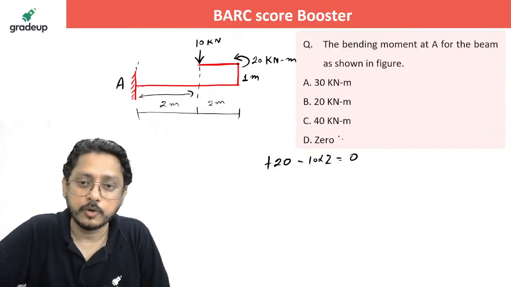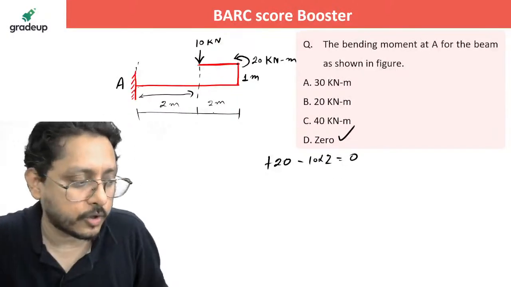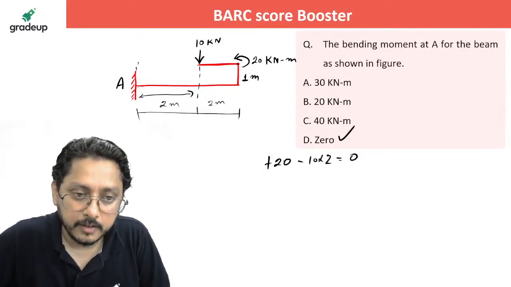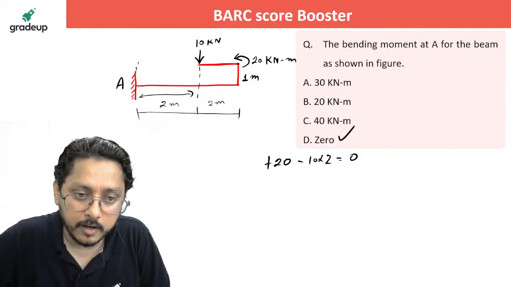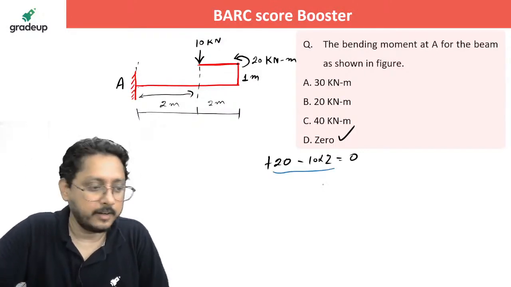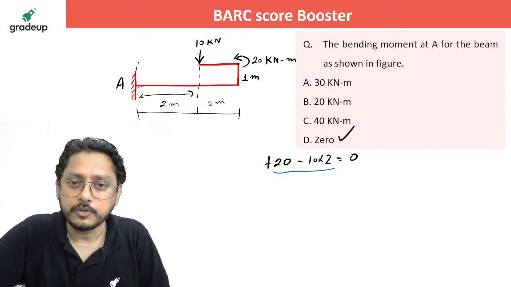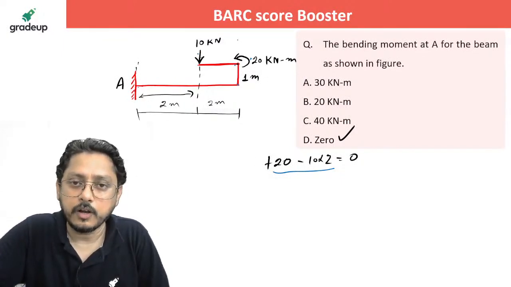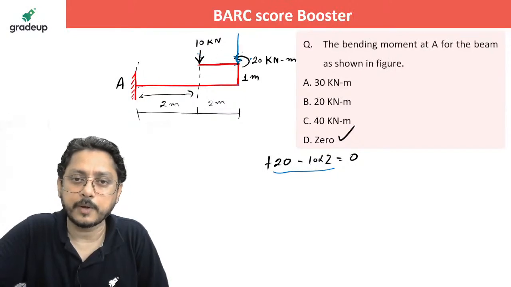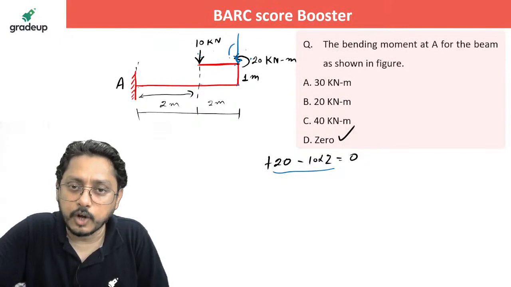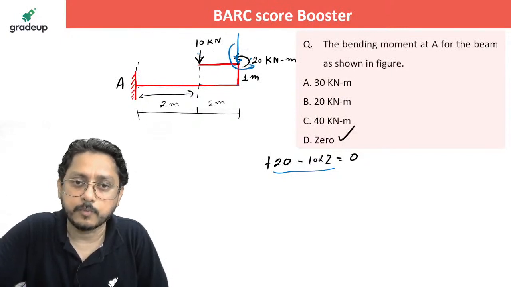You'll get 0. But suppose you want to shift the load, you can do that by shifting the load also. If you want to do this, it will not take that much time. Did you get this one in one line? Now you want to shift the load, shift it. 20 kilonewton directly can be shifted here. Shifting the load here, it will come down here, that 10 kilonewton, and the distance is 2. So an anti-clockwise moment will be generated. That value will be 20.